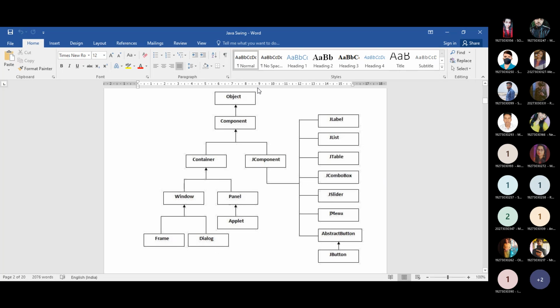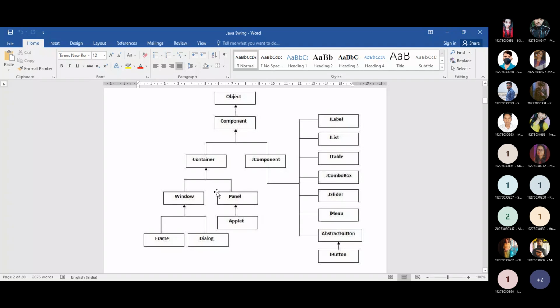At this time you need to remember this part: Object, then Component, then JComponent, and besides JComponent are the subclasses like label, list, table. And if you want to create a button, you need to remember that there is another class, the AbstractButton, and JButton will inherit the properties of this AbstractButton.